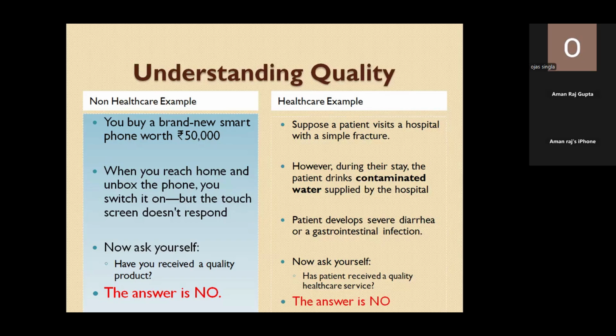The patient came with the fracture problem, and till now that problem has not been resolved, but we have added one more problem, that is GI infection. So we can understand that yes, we have not provided quality healthcare service to this patient.